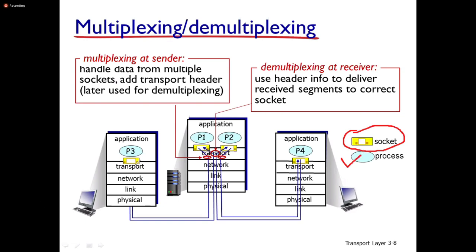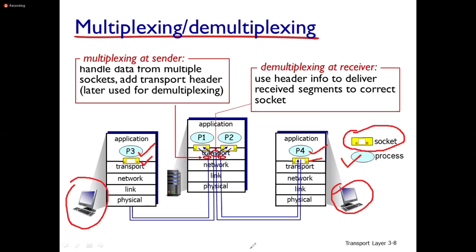You can observe here one device, let us say a client. At the application layer, the process is process P3, and at the transport layer there is one socket that is used to carry the information. Similarly, at another client device, application layer, process P4, socket. The communication takes place through sockets.